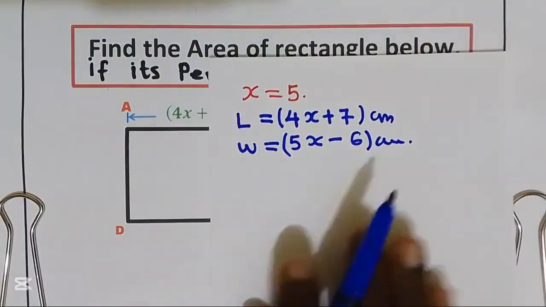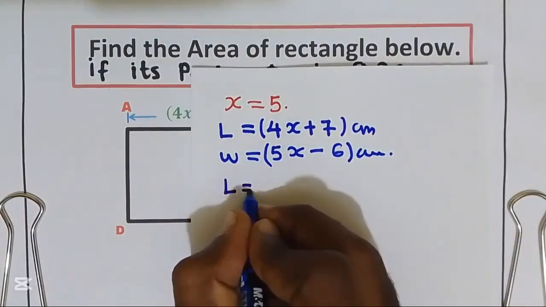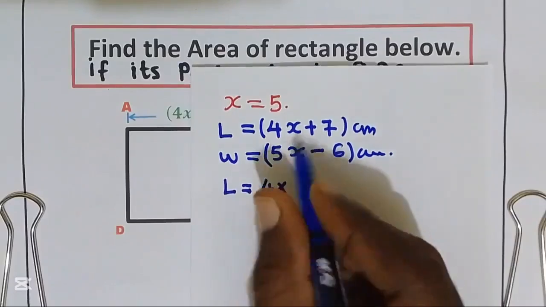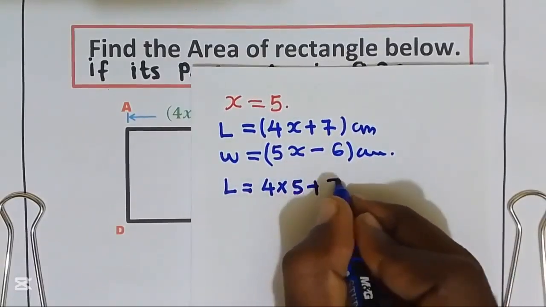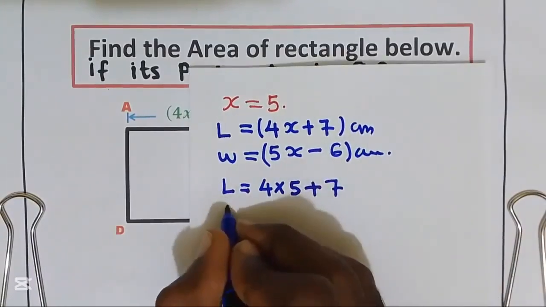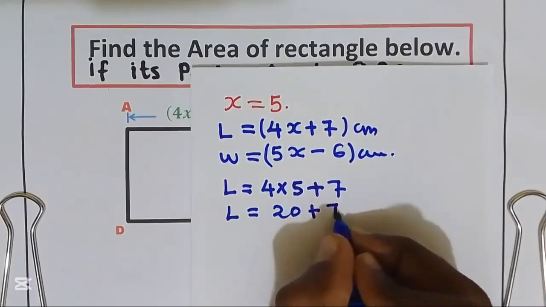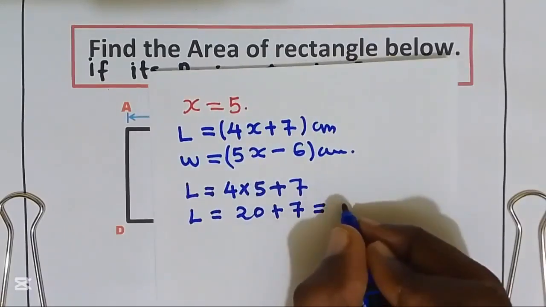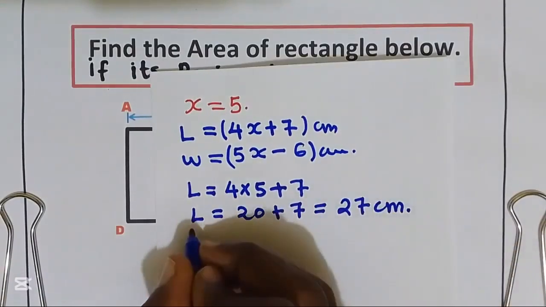Let us find the length and the width. Our length is going to be equal to 4 multiplied by, I'll substitute x as 5, multiplied by 5 plus 7. This will give us length is equal to 20 plus 7, which gives us 27 centimeter. That is the length.